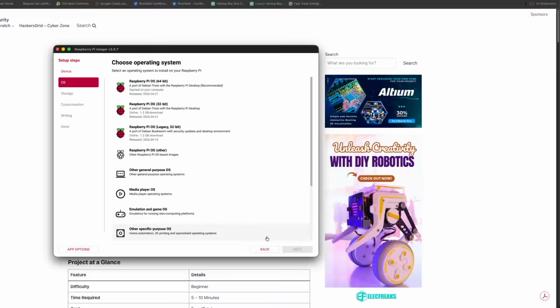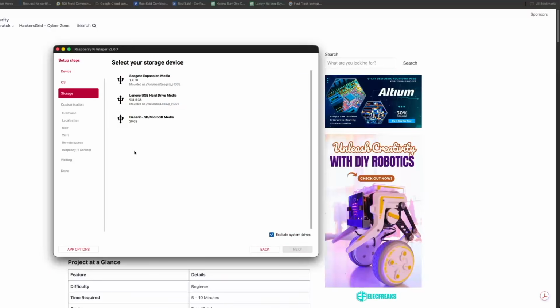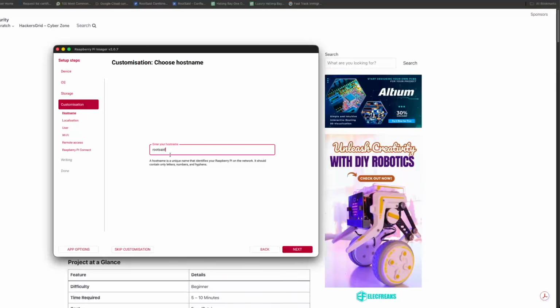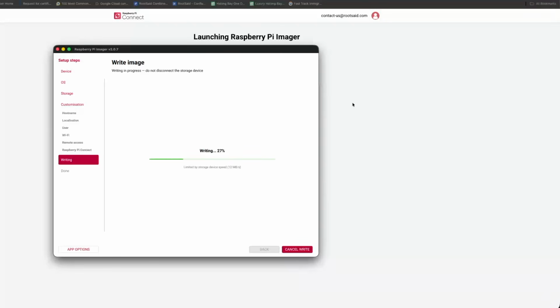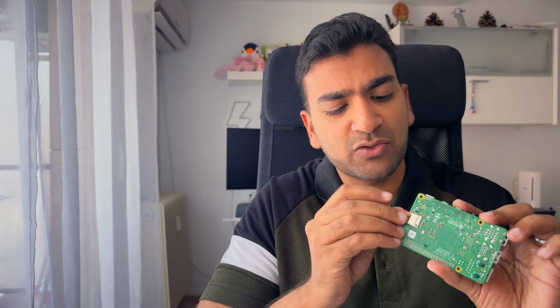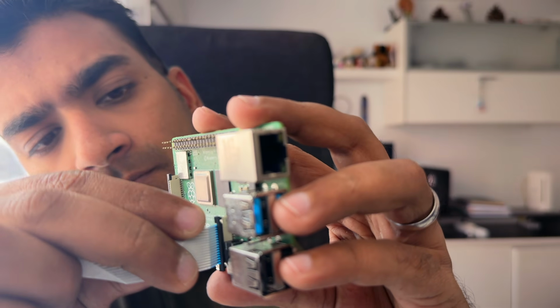Okay, the first thing you need to do is set up the operating system for the Raspberry Pi. And you can use the Raspberry Pi Imager for this purpose. For this project, I have already burnt Raspberry Pi OS onto this micro SD card, which will be acting as the hard disk for the Raspberry Pi. So once it is done, we can simply insert it into the Raspberry Pi and connect the camera module. For this project, I'll be using Raspberry Pi camera module version 1. This will work perfectly with version 2 as well.